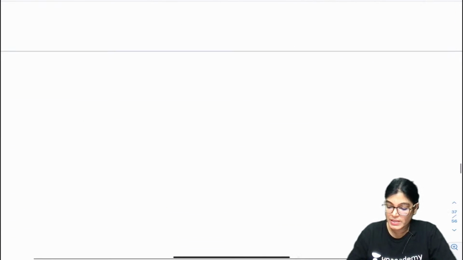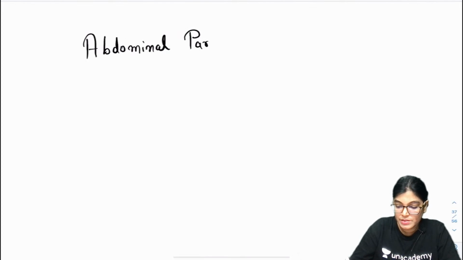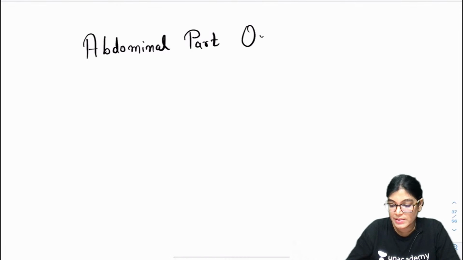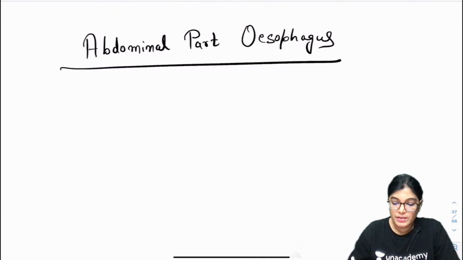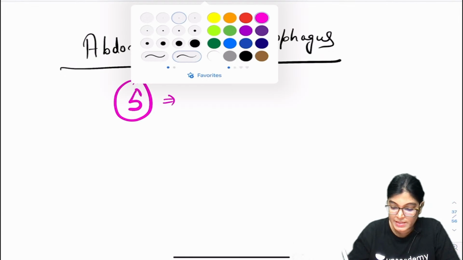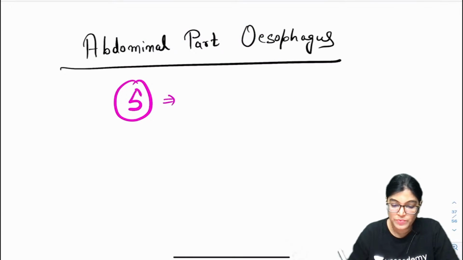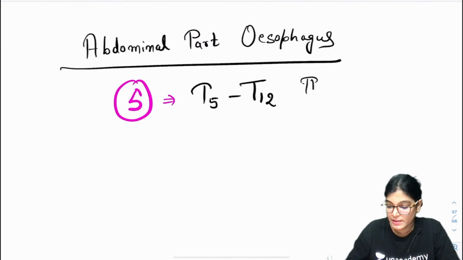Now coming to the question which has been asked, that is the abdominal part. The abdominal part of the esophagus innervation is slightly different from the upper two parts of the esophagus. As for sympathetic innervation, it is getting its sympathetic innervation from T5 to T12 thoracic spinal nerves.